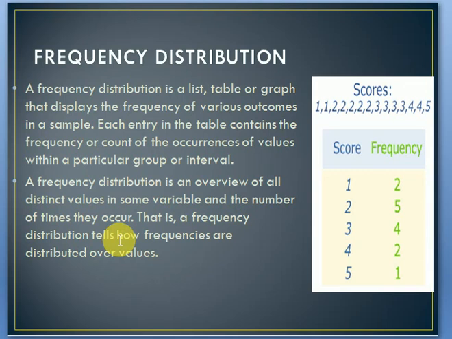That is, a frequency distribution tells how frequencies are distributed over values. These are the scores or values, and these are the frequencies that show how many times the numbers are repeated.